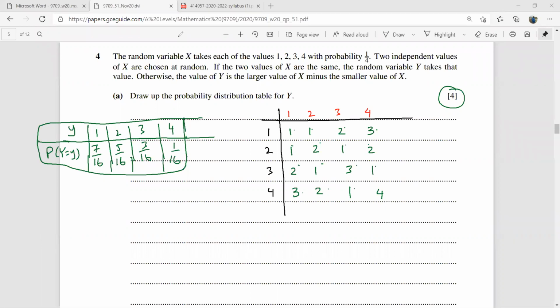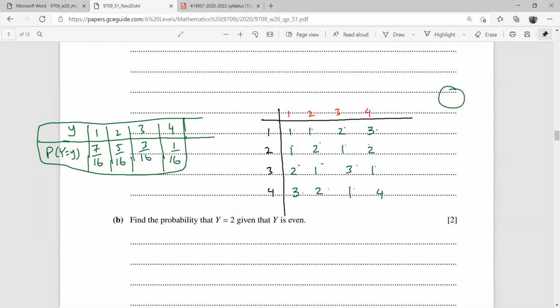Next it says find the probability that y is 2 given that y is even. So we will find probability of 2 given even. This can be probability of 2 and even divided by probability of even.